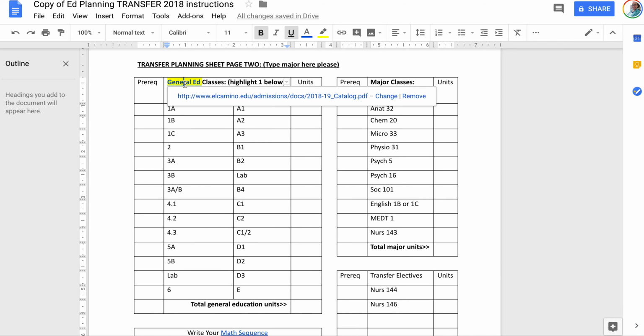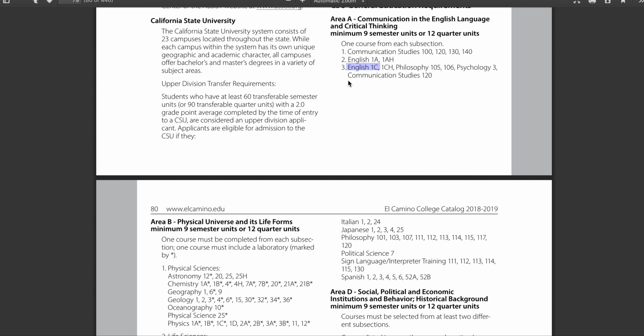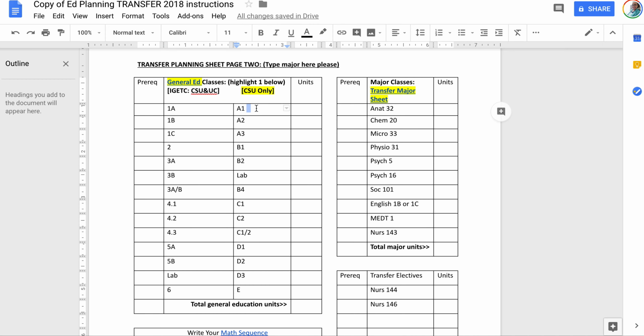So for the catalog, we're going to look at page 79 to get you started with your general education courses. You need to fulfill all areas. Area A, 1, 2, and 3 needs 9 semester units. This is where you have your Speech 100, your English 1A, and your English 1C. So on your sheet, you have English 1, you have A1 Speech 100, you have A2 English 1A, and then A3 English 1C, right? And then your B's are your science classes. B1 is going to be Chem 20, and you're not going to count the units because you'll count the units over on the major side. And then B2 is Anatomy 32, and again, you won't count those units.